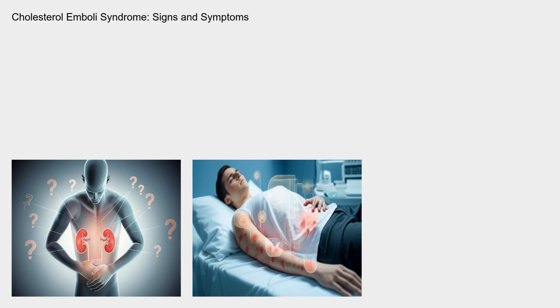The signs and symptoms of cholesterol emboli syndrome are highly variable, depending on which organs are affected. Common manifestations include skin changes, such as livedo reticularis, a mottled, net-like pattern on the skin, particularly on the legs and feet. Kidney involvement can lead to acute kidney injury or a gradual decline in kidney function, high blood pressure, and protein in the urine. Other symptoms can include abdominal pain, weight loss, muscle pain, stroke-like symptoms, or even pancreatitis. Because the symptoms can mimic other conditions, diagnosis can be challenging.